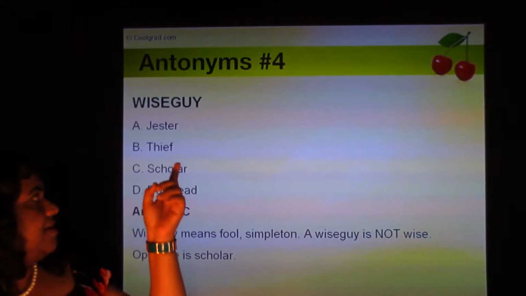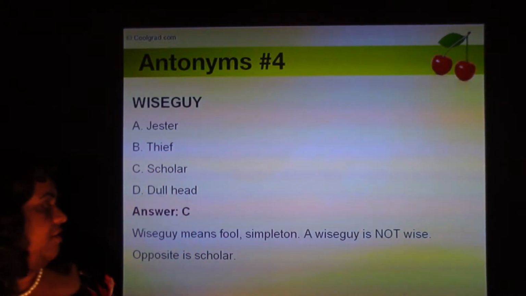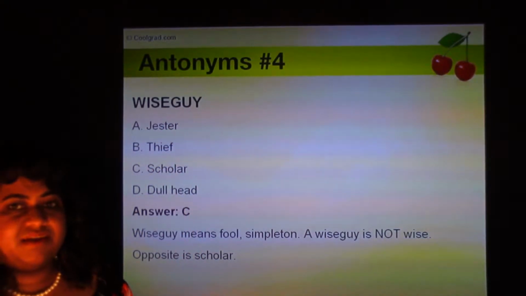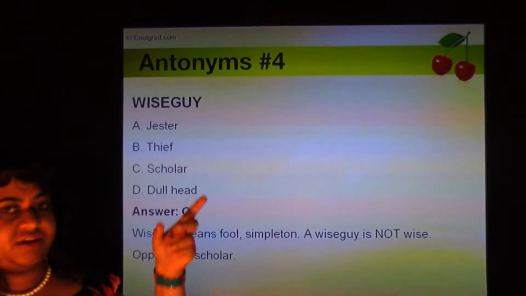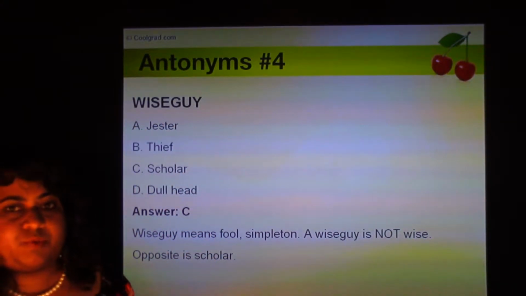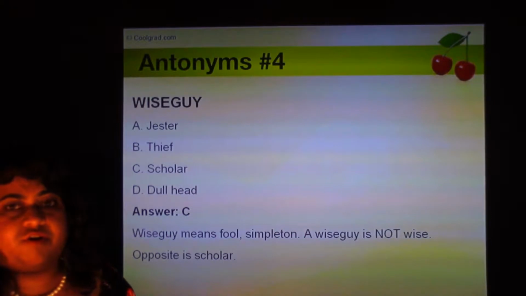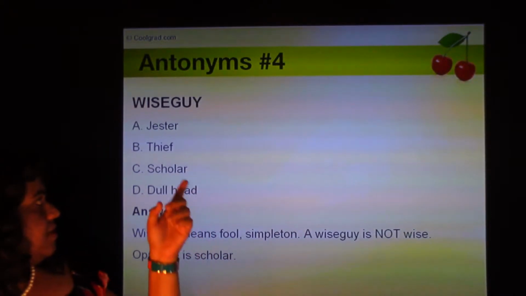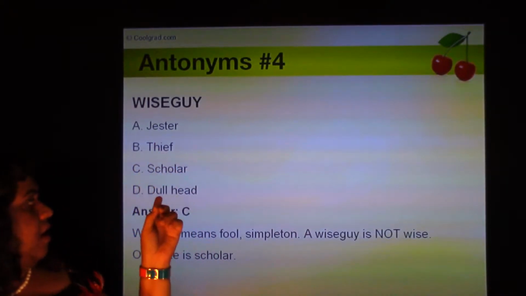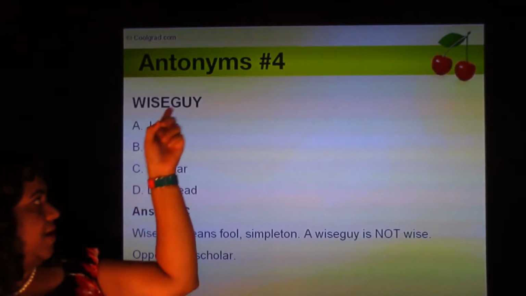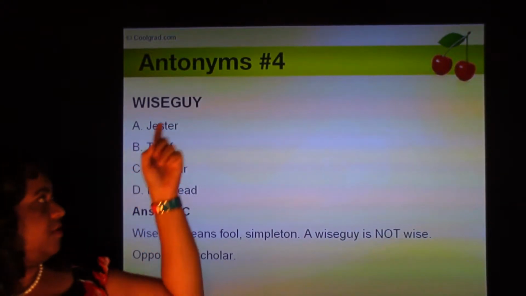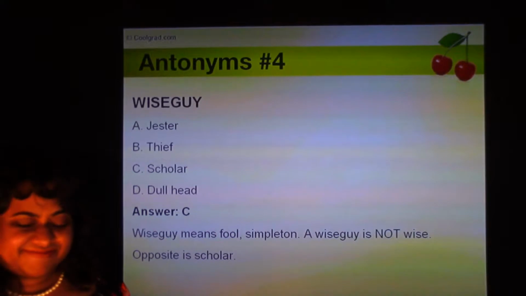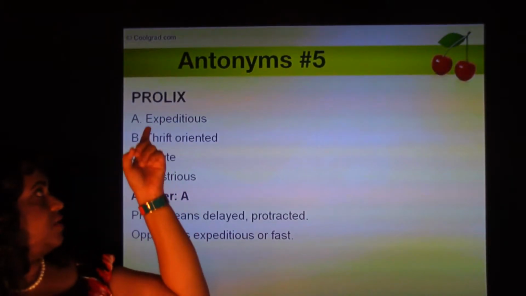So the opposite of wise guy would be a scholar. If they had a wise person here, then he would be a truly wise person. But a wise guy is a colloquial term for a fool. So the opposite is not dullhead. In fact, a wise guy is a dullhead. And the opposite of wise guy is scholar. Next one is prolix.